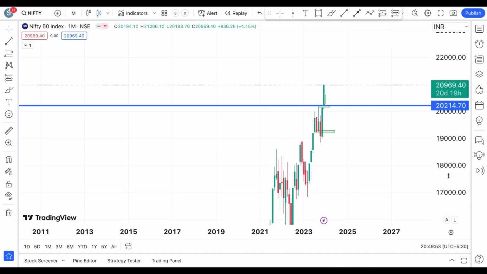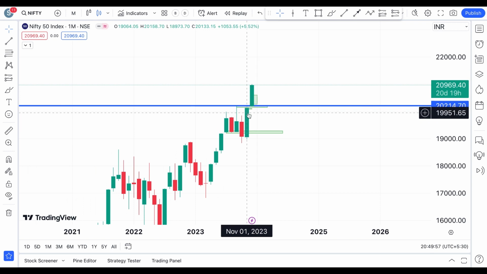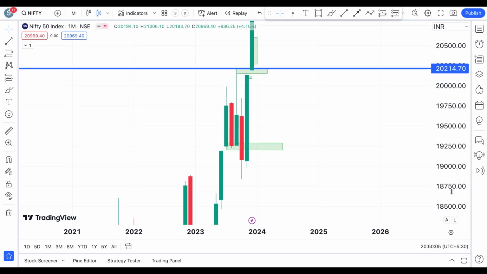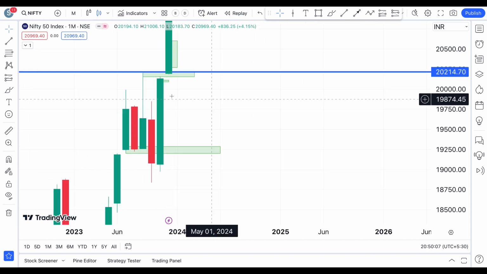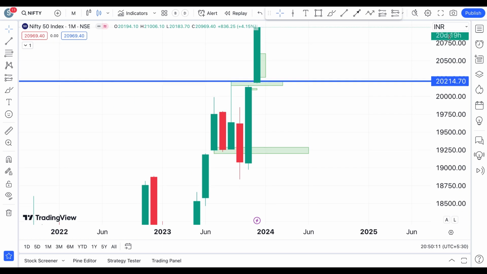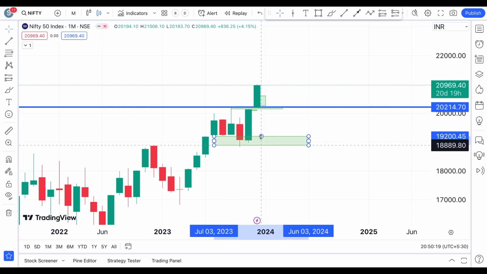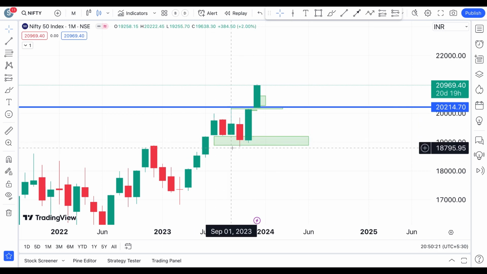On a monthly chart, even though last month we have seen a green candle like this, it is not as bullish as we have seen in the Bank Nifty's case, where we have a pretty strong trend line. Here on a monthly chart, last month we have not seen a close above the all-time high. But still this is a bullish engulfing pattern that is coming after a sideways market.